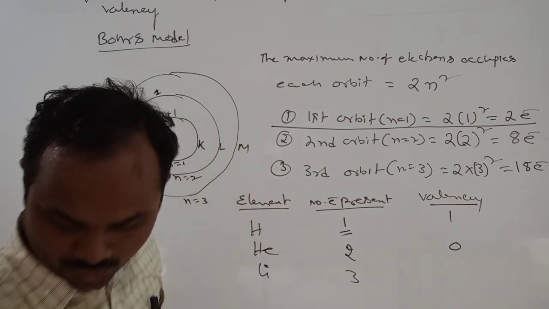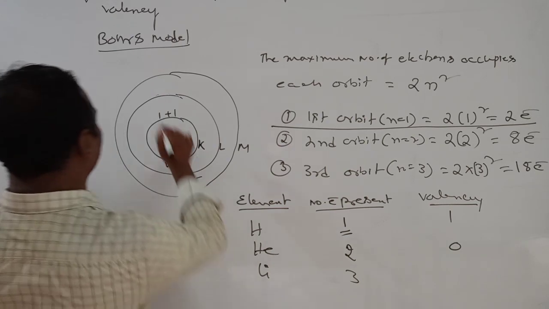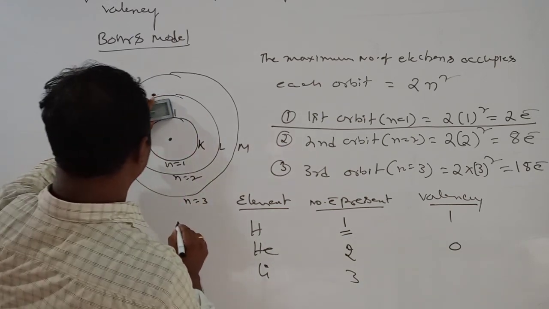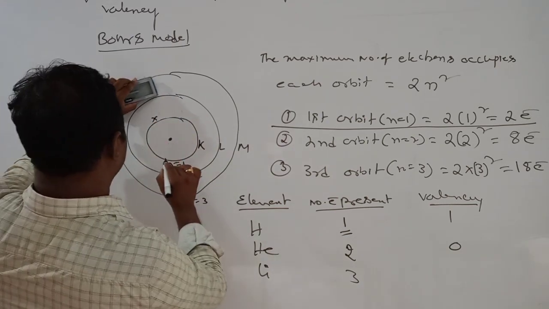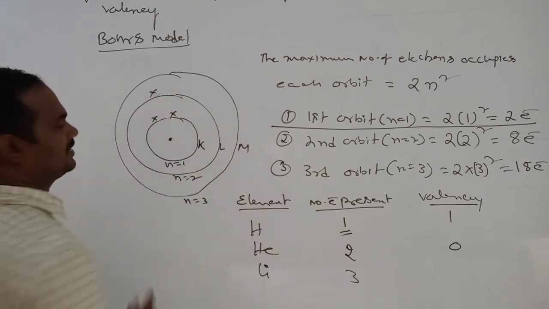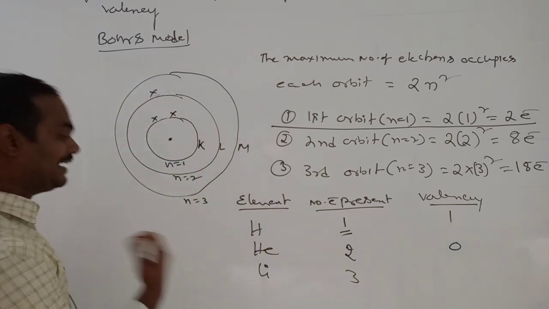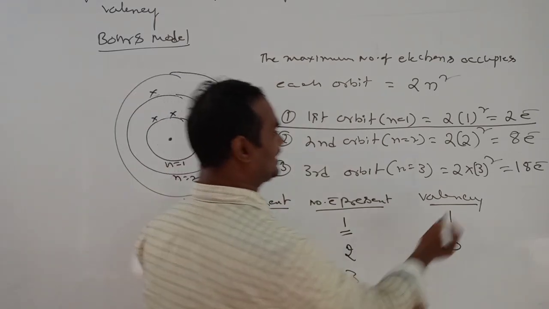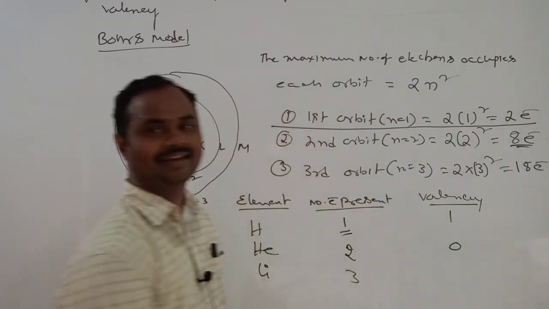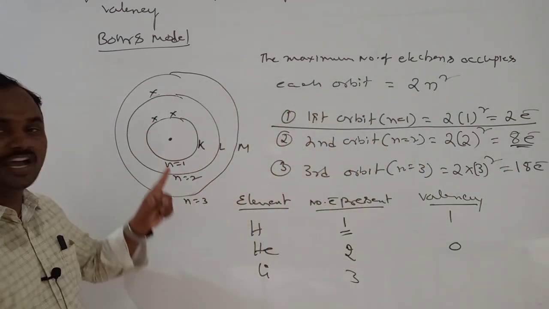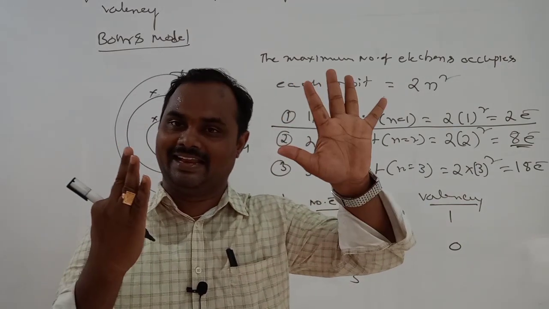the third electron. The third electron is going towards the second orbit. Dot shows one electron here, cross is nothing but an electron. The third electron I fill here. To get the stability, actually in the second orbit, total how many electrons are required? In the second orbit, it should possess 8 electrons.